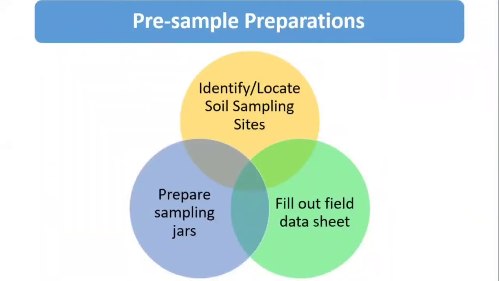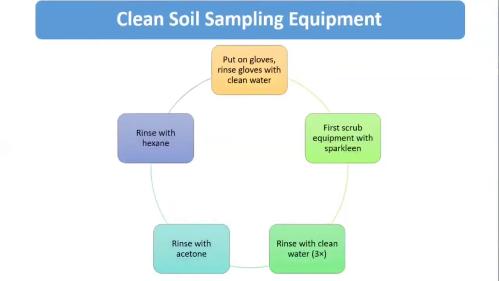Then we have some pre-sample preparations. First we have to identify or locate the soil sampling site, then prepare the sampling jar, then fill out the field data sheets. Then we clean the soil sample equipment. So first we have to put on gloves, then rinse the gloves with clean water. Then scrub the equipment with Sparkleen. Then rinse with water 3 times. Then rinse with acetone. Then rinse with hexane.